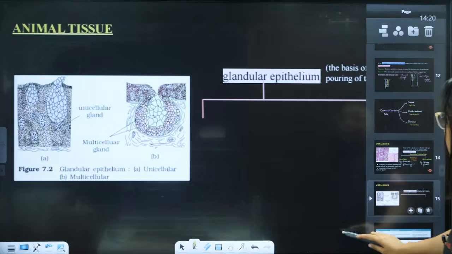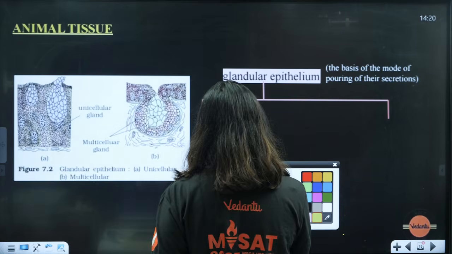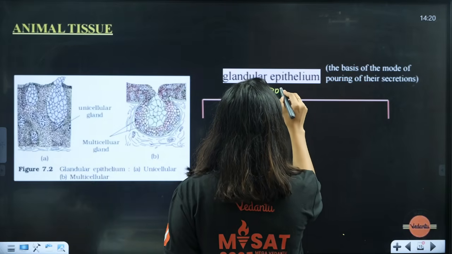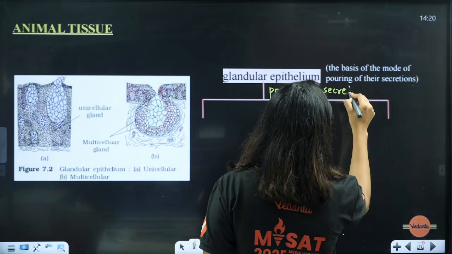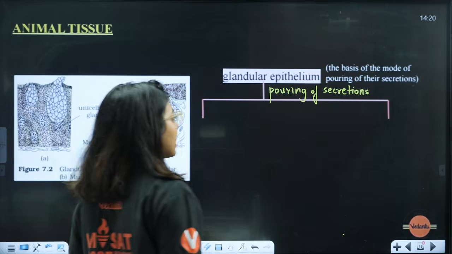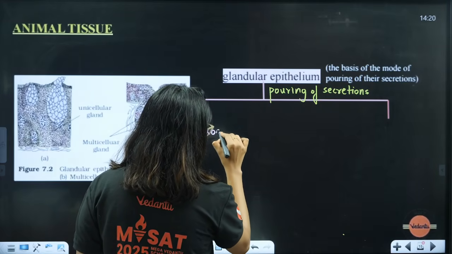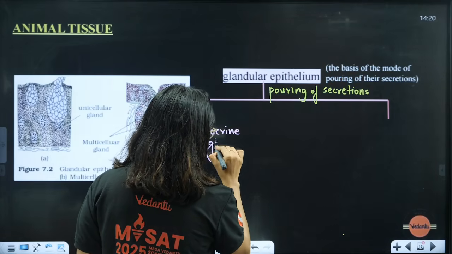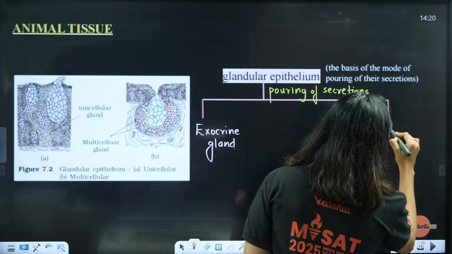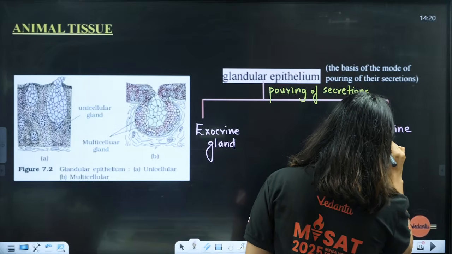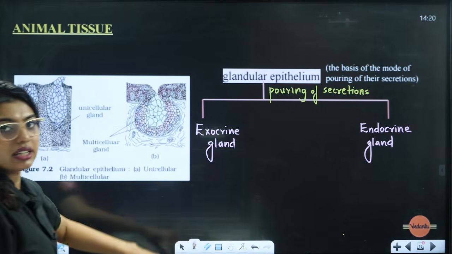Now here, students, it's not the end of it. Glandular epithelium again is modified based on how they are adding their secretion, that is, based on pouring of their secretions. Glandular epithelium has two categories, students. One is called exocrine gland, the other is endocrine gland. Endocrine gland and exocrine gland. In the exocrine gland, what is the thing here?